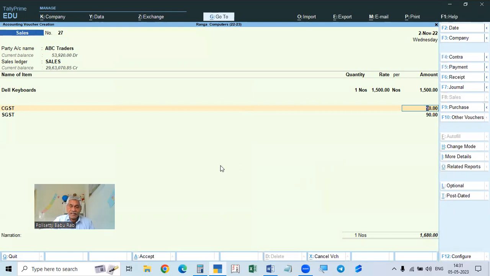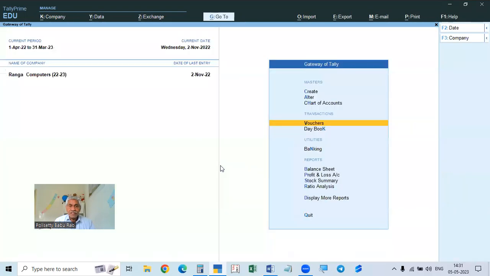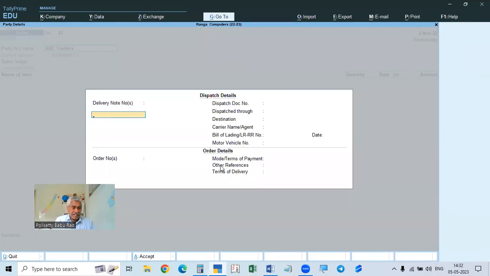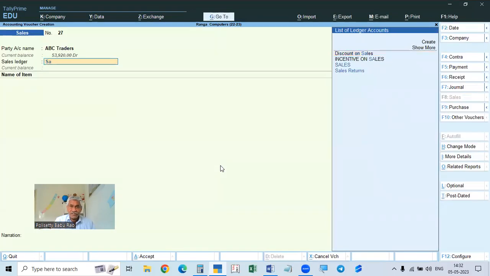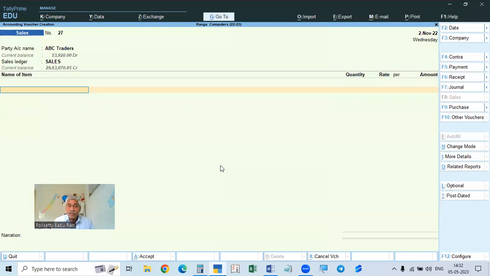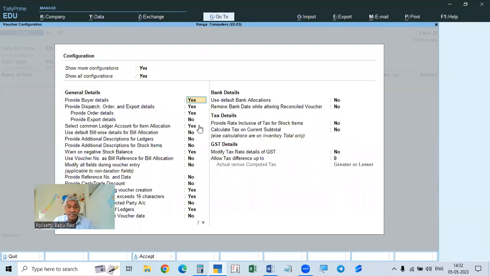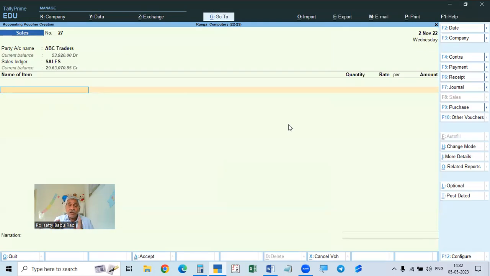When you are making the sales entry, go to the sales voucher. Select sales, then go to the configuration. It will be applicable to all the companies. Click F12 here, and you see tax details. Because the F12 configuration shows the configurations relating to the page where you are.